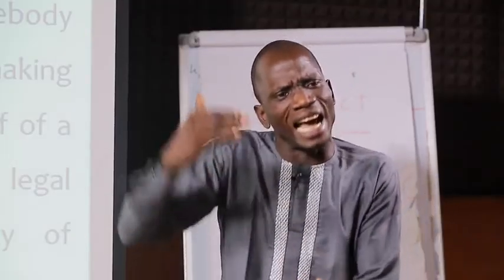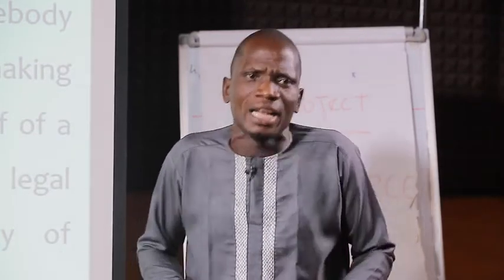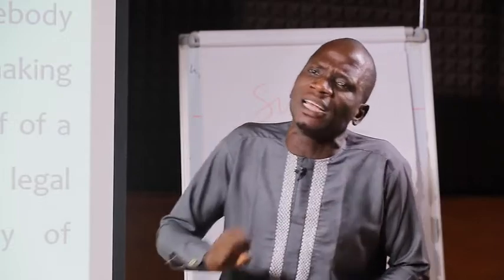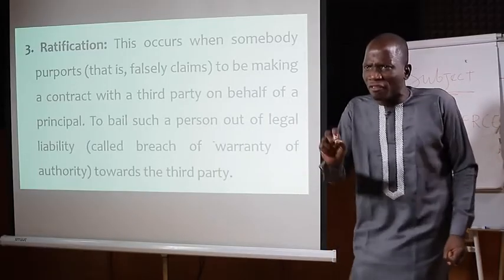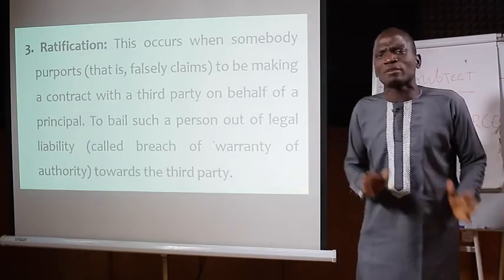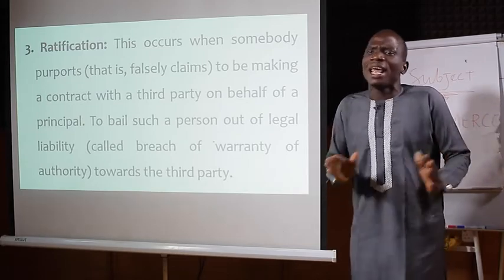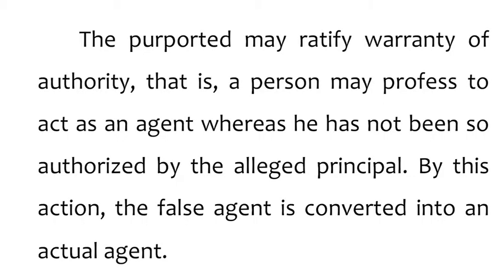When you come to realize that there is someone who is acting on your behalf without your approval, what you need to do as a principal is for you to do what? To ratify the person officially, giving him the authority to act on your behalf. By this method, it is what we call agency by ratification. The purported agent may ratify warranty of authority.